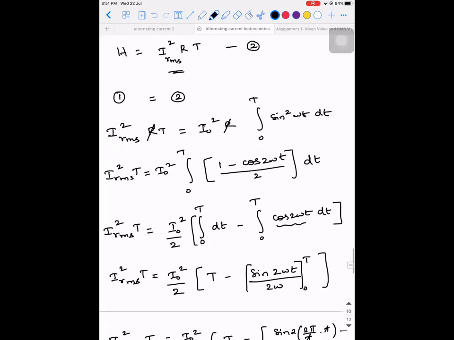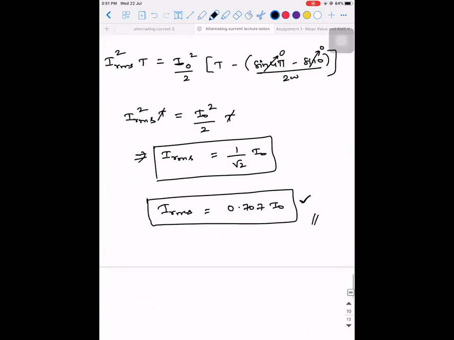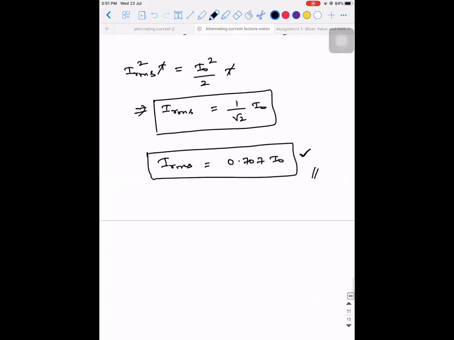Or else, wait, after the class I'll share this document. You need not sit and copy it now. Have this point in your mind. IRMS is equal to 0.707 times I naught, or you can write it as I naught by root 2. So what will be the value of ERMS then? It will be 0.707 times E naught, right?